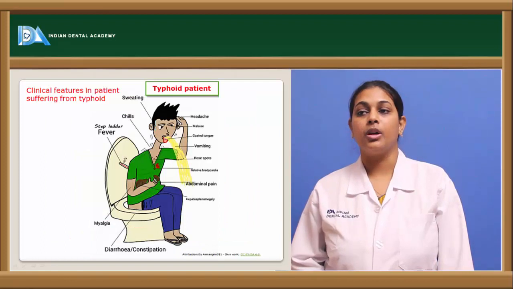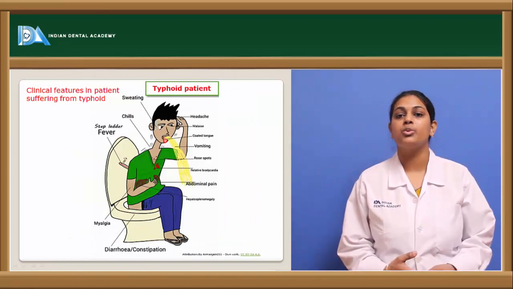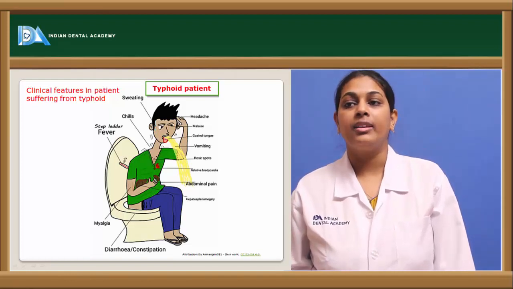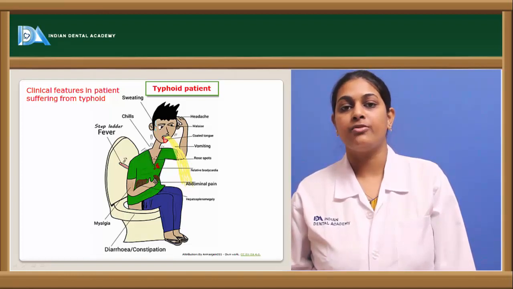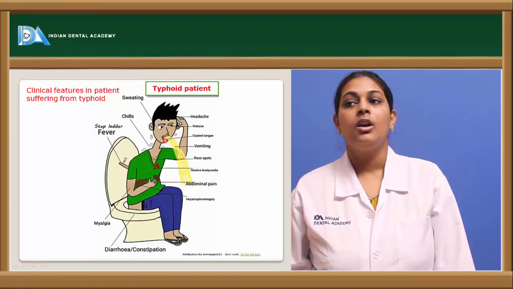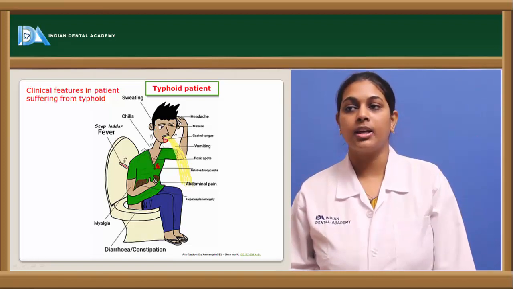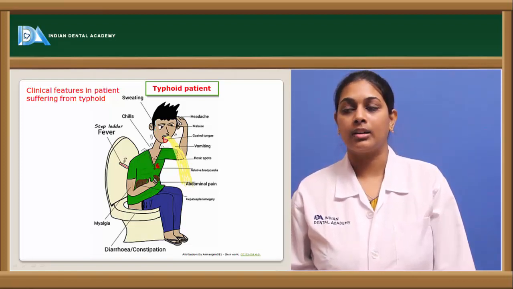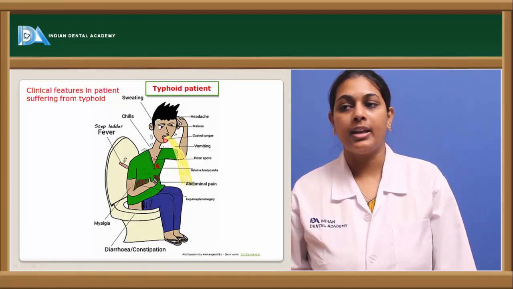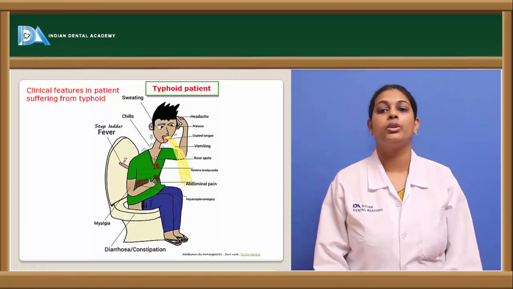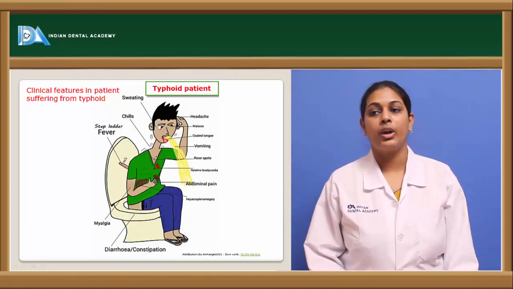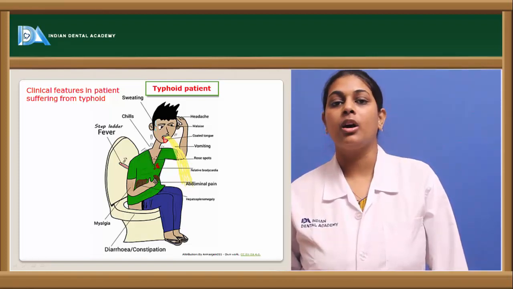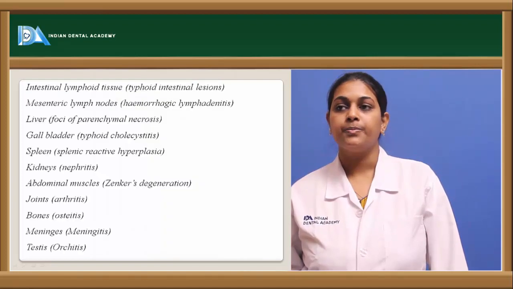Coming to the other symptoms, we see swelling and increasing fever in a stepladder fashion, that is, a rising temperature. Along with that we see headache, vomiting, malaise, coated tongue because of unclean hygiene, and abdominal pain. Hepatosplenomegaly can be seen, along with myalgia, that is unexplained weakness, and diarrhea and constipation are also seen in a patient infected with Salmonella typhi.